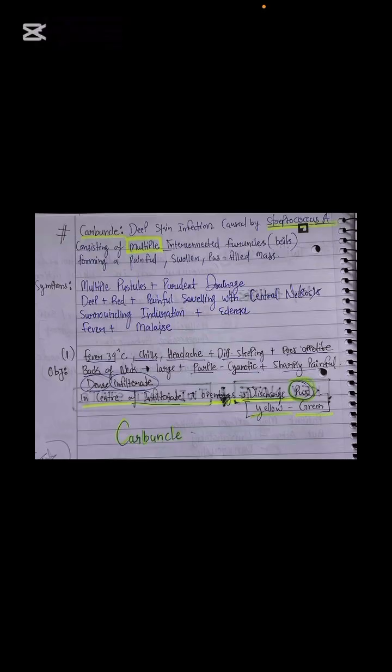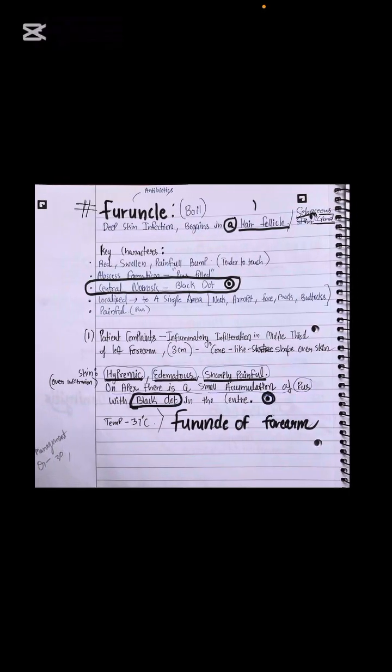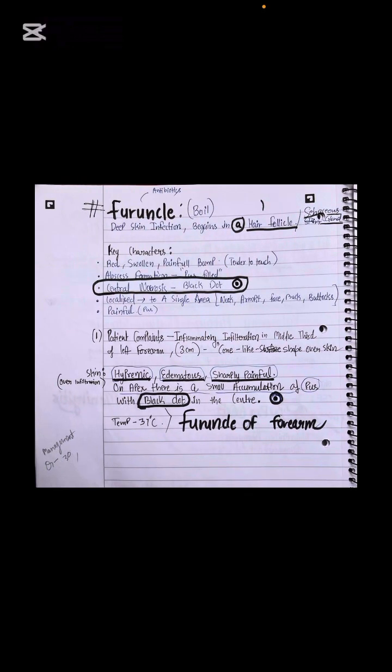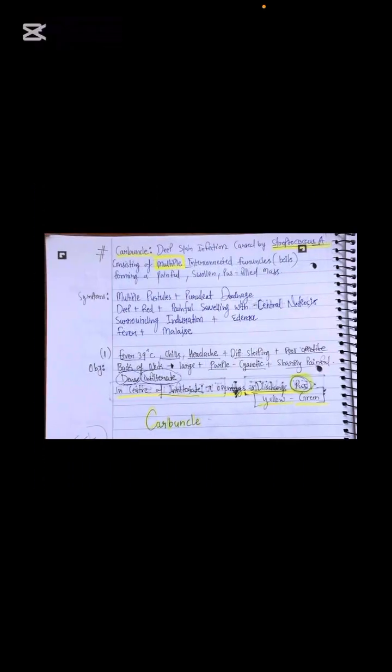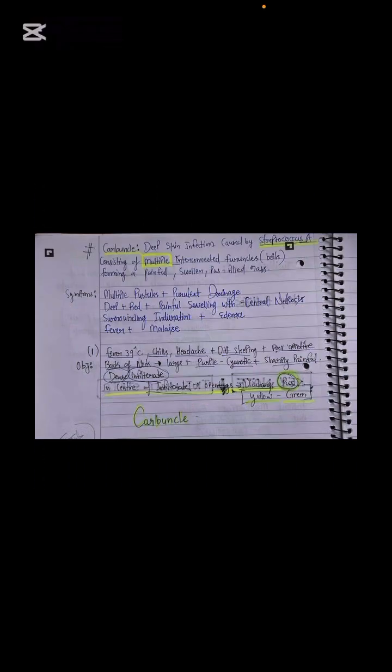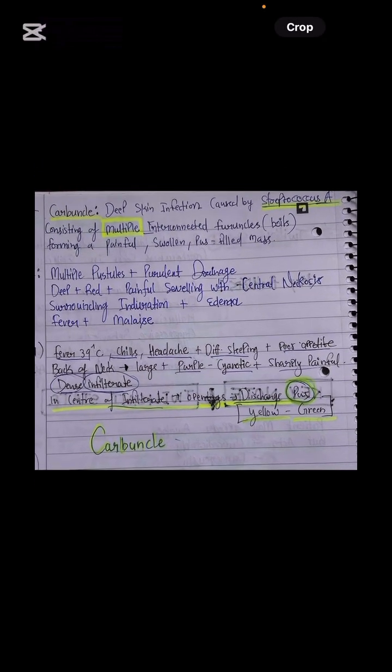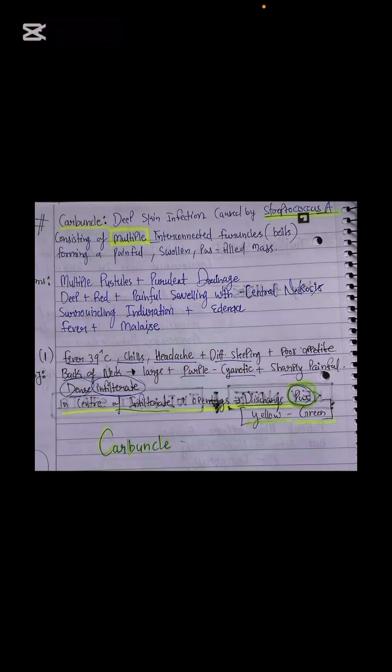Sir, how will we differentiate between furuncle and carbuncle? Sir, furuncle is single with a single black dot of necrosis in the center, and in the carbuncle, there will be a lot of multiple pustules. The question will not say this to you, but we have to understand that the sharply painful dense infiltrate is what. The infiltrate consists of a lot of necrotic debris, a lot of white blood cells, and an abscess. So this is a big problem. One finding here is that this is a dense infiltrate, sir. A lot of inflammation will be there.